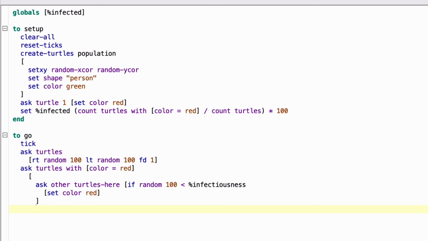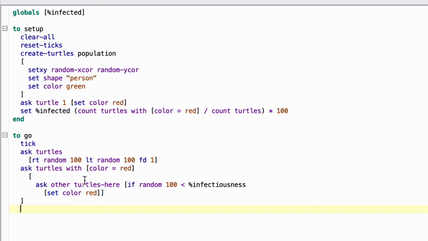And I made a little error here. We need 2 brackets there. Okay. And close bracket. Okay, so notice how this is set up, and